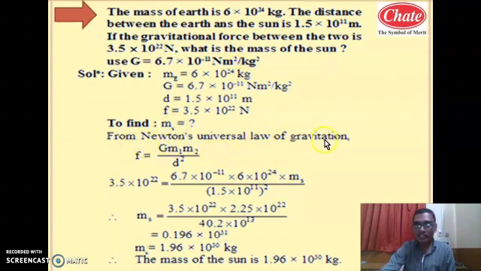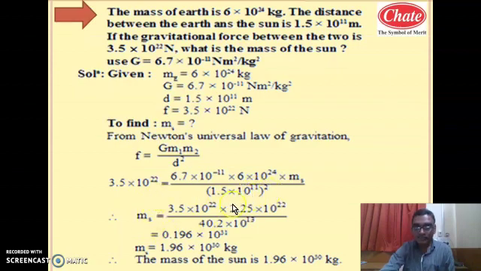From Newton's universal law of gravitation, as per your syllabus, the equation is F equal to G m1 m2 by d square. Substituting the values, 3.5 into 10 raised to 22 is the force, equal to G value 6.7 into 10 raised to minus 11 into first mass 6 into 10 raised to 24 into the second mass, the Sun, divided by the distance between them, 1.5 into 10 raised to 11, whole square.